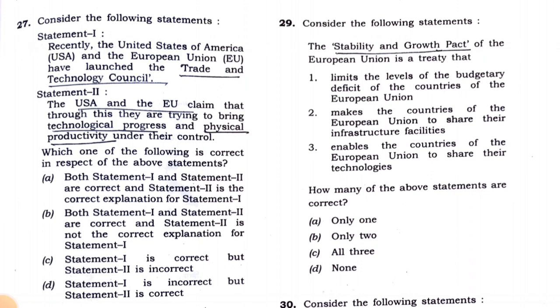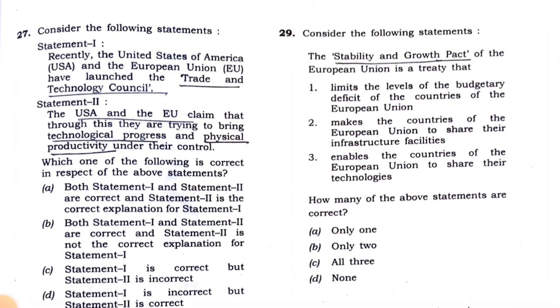There are many points in this Trade and Technology Council which the manufacturers, corporations and companies have to abide by, so that the people consuming the technology and the electronic products don't face difficulties. So this is all about it. We'll do further questions in the next video.